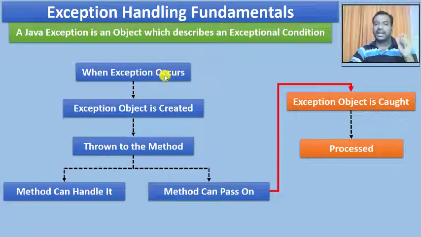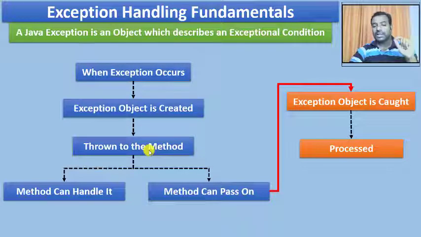When an exception occurs, an exception object is created. If a divide by 0 exception occurs, we are going to create a divide by 0 exception object. If an array out of bound error occurs, we are going to create an array out of bound exception object. Depending upon the exceptional condition, the respective exception object is created. Once this is created, the exception object is thrown to the method, the method which made this exception occur.